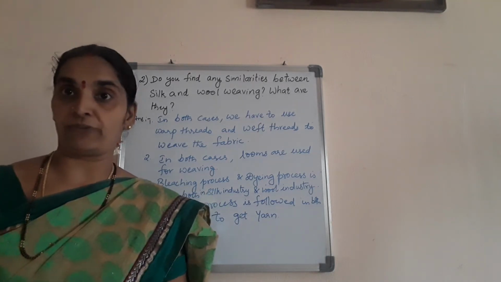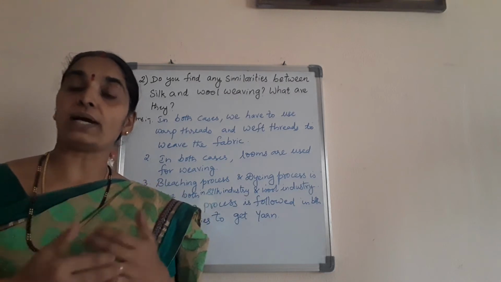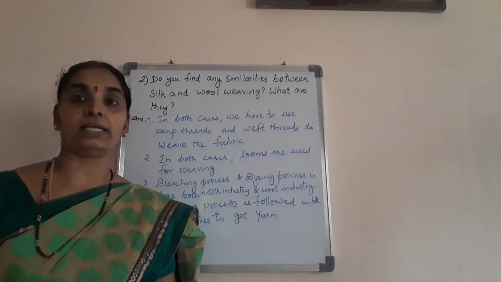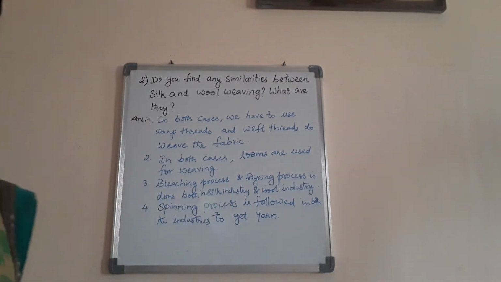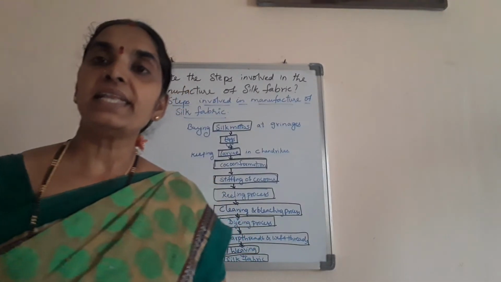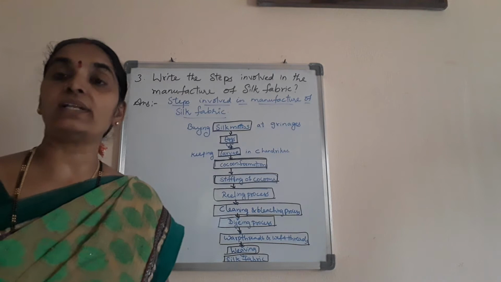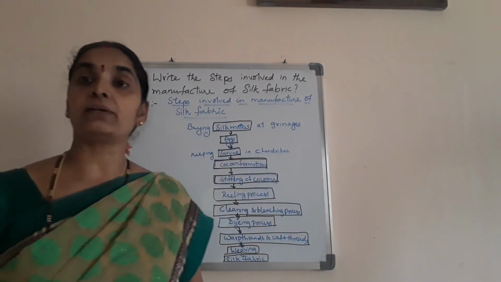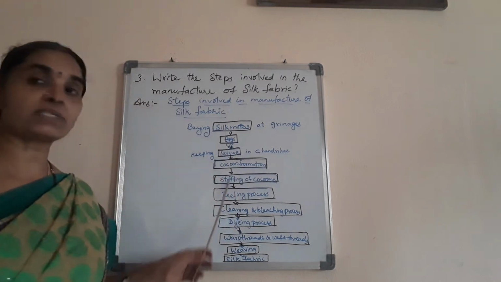So this is the question that is asked on the similarities between both kinds of fabric manufacture. But we can also find some differences between these two. What are they? We'll find out now. Till then you note down these points. Now we'll see the steps involved in getting the silk fabric. So in getting the silk fabric, different steps are followed as follows.